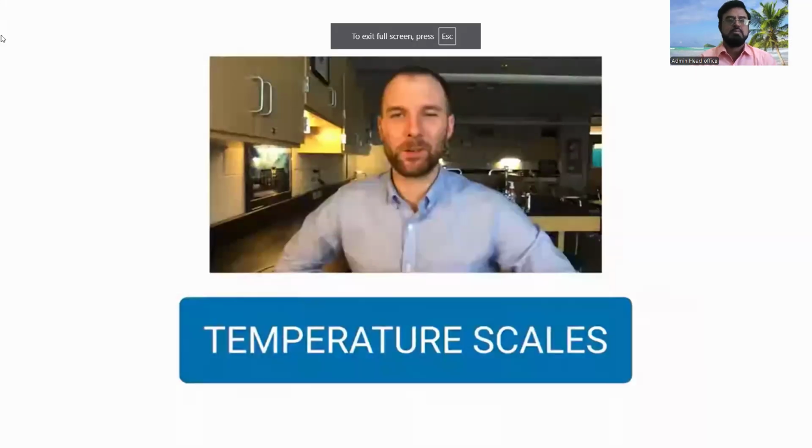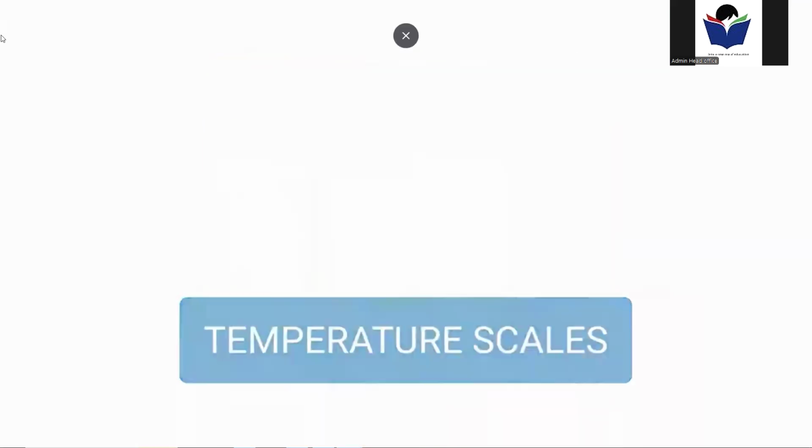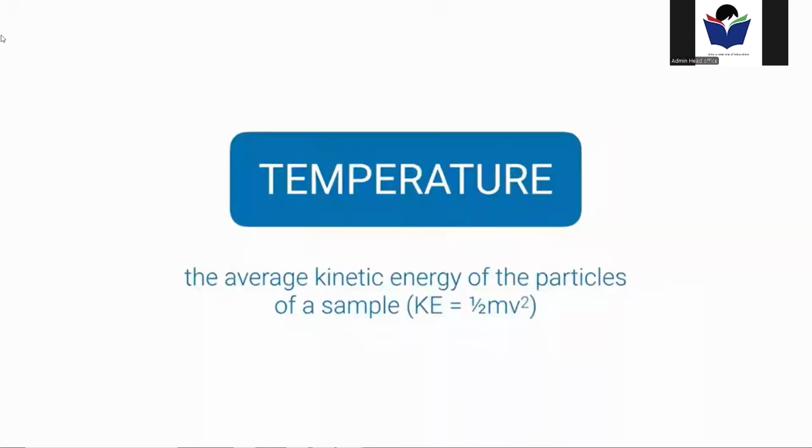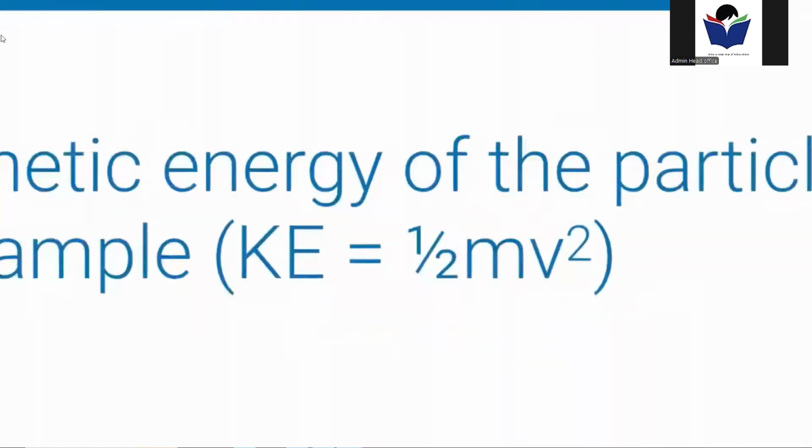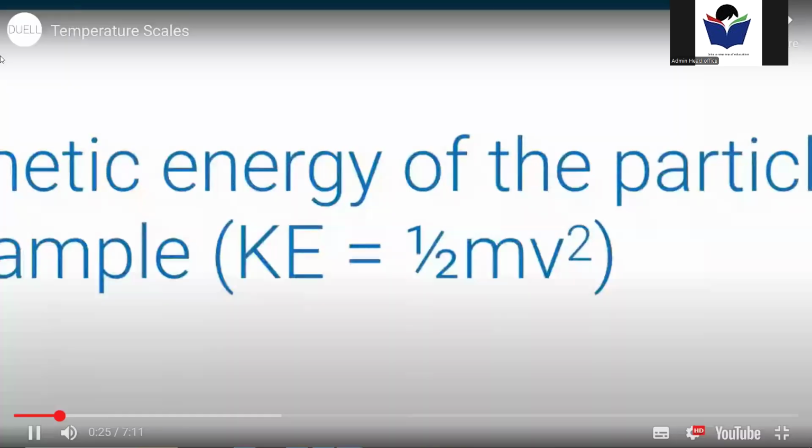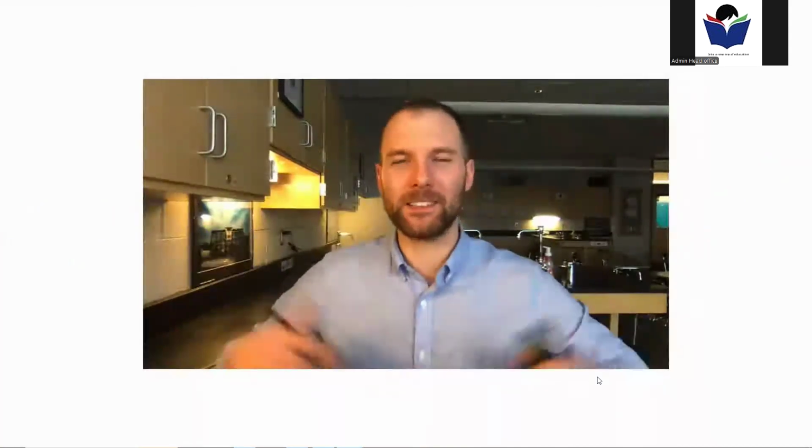Temperature. There are 3 different types of temperature scales, but I just want to start with what is temperature. Temperature is defined as this: it's the average kinetic energy of the particles of a sample. Now you may remember from introductory physics that the kinetic energy is calculated by taking half the mass and multiplying it by the square of the velocity. The velocity is like the speed. It's how much distance is covered per second. And then the mass, of course, is like weight. It's the amount of matter. So it's how much moving how quickly. That's what temperature is measuring.